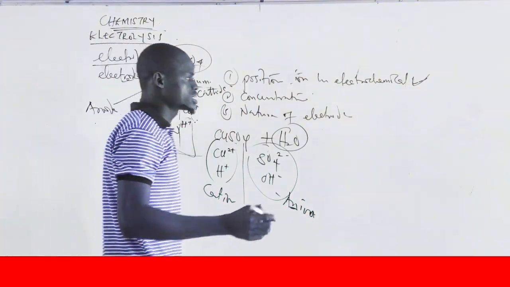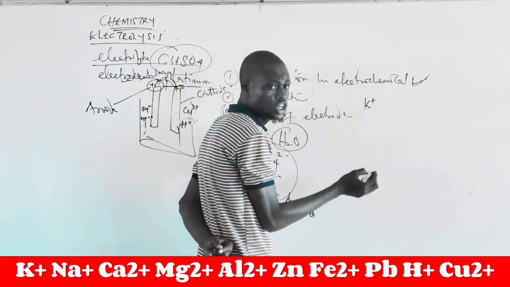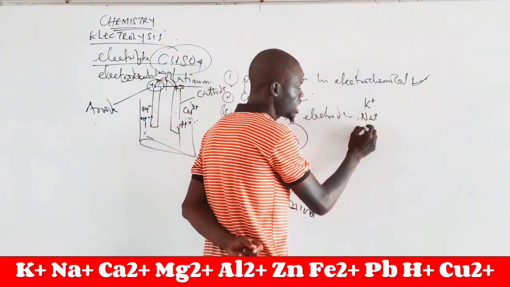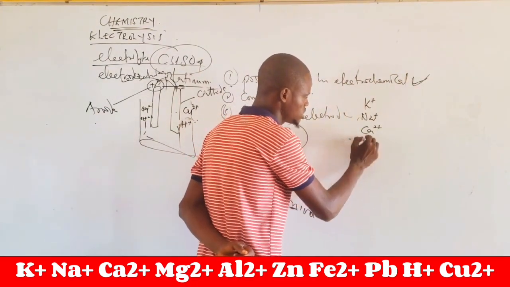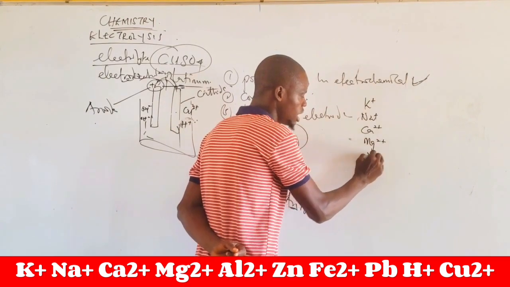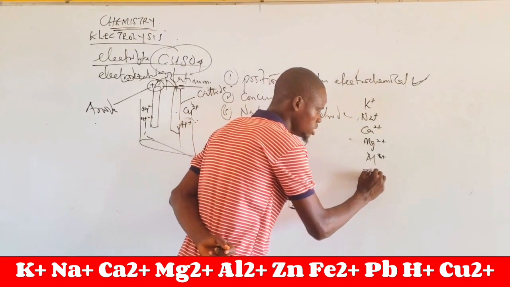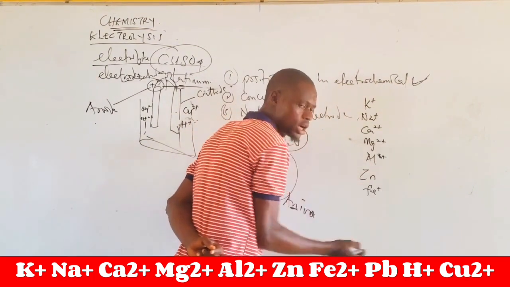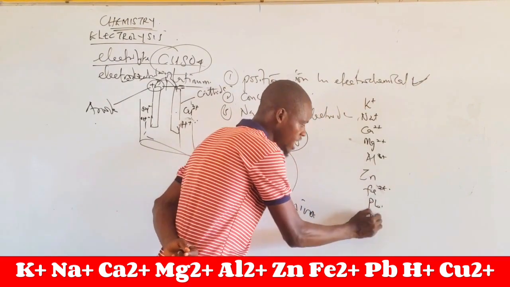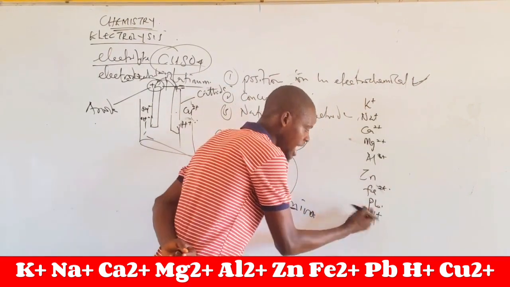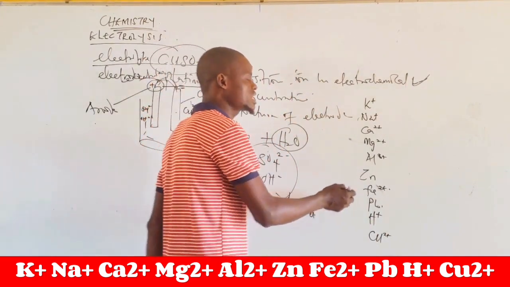Now, let me give you some words. Electrochemical series. In the electrochemical series, I think we have potassium ion, sodium ion, calcium ion, magnesium ion, aluminium 3 plus. After aluminium, we have zinc, iron 2 plus, and lead. After lead, we have hydrogen, and then copper 2 plus. Now, this is the electrochemical series.